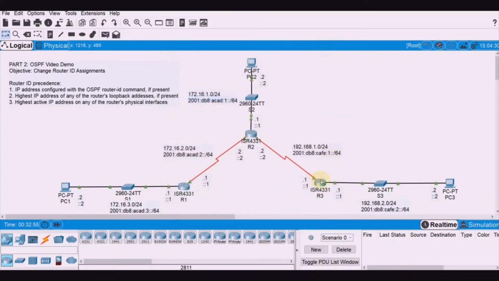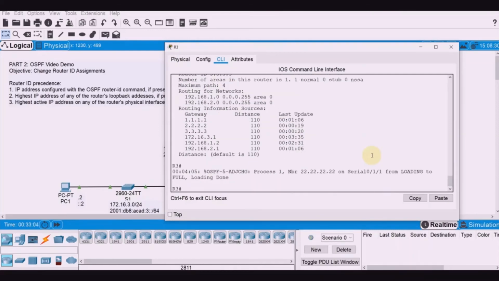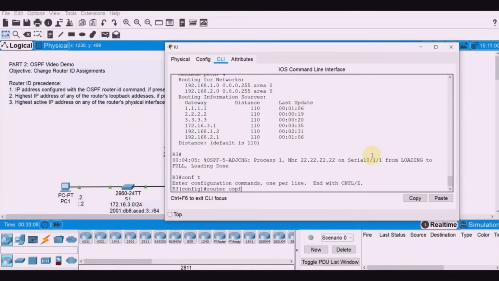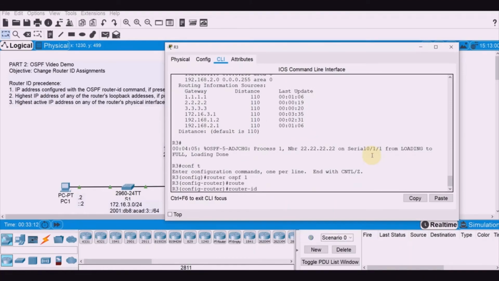Next, let's do it on R3. The R3 router ID is still using the second precedence. So configure terminal here, router OSPF 1. The router ID, say, is 33.33.33.33.